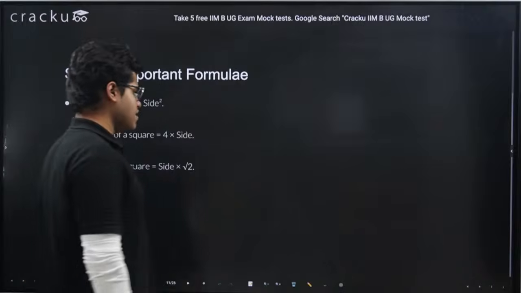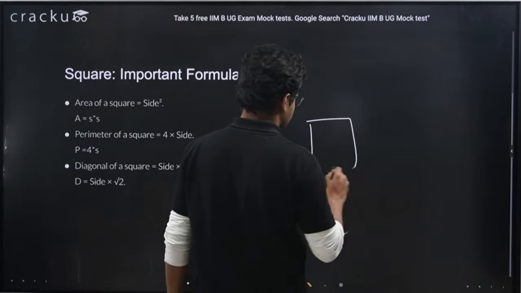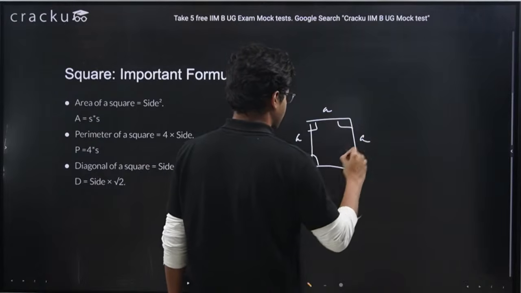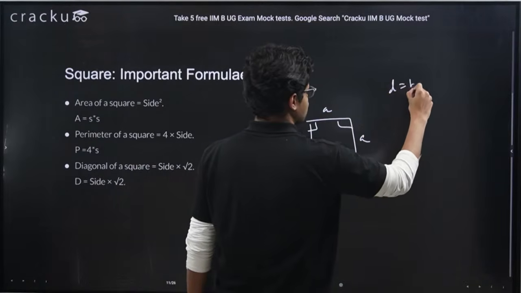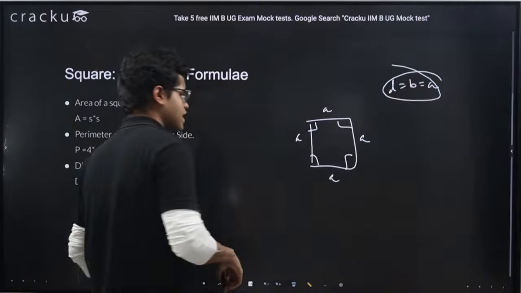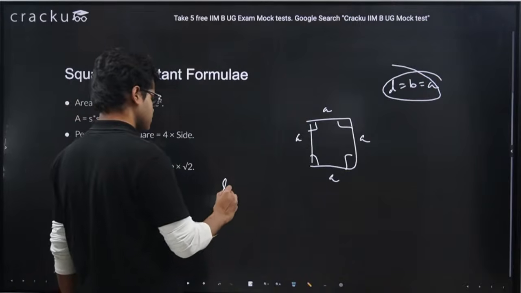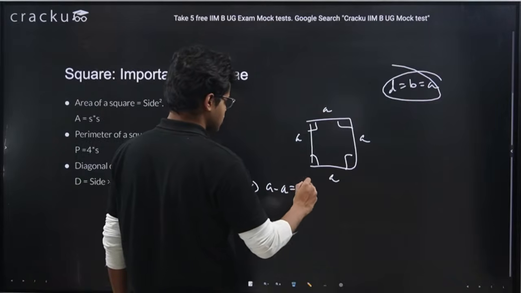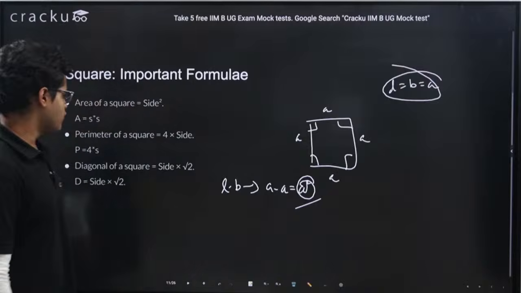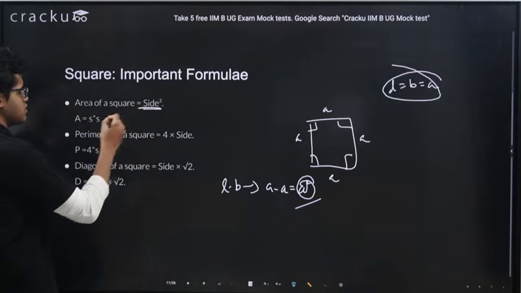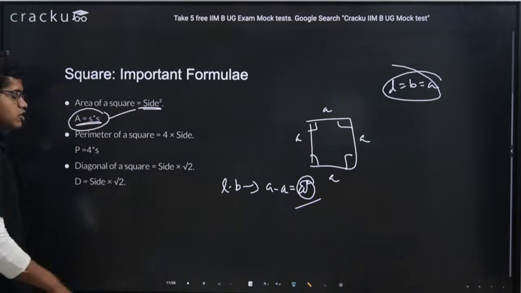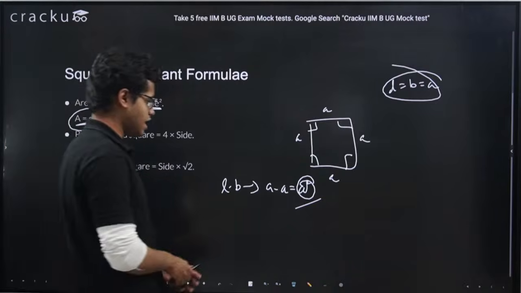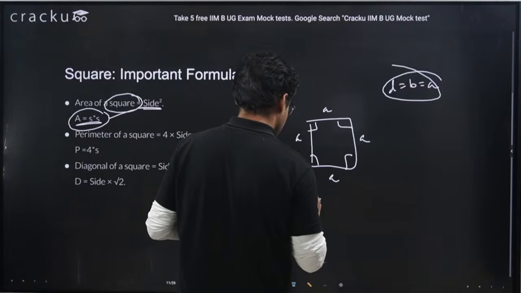Yeah, let's come to the area and perimeter part, which I was discussing. So this is a square with side A. We know length equals breadth equals A. Now area of rectangle was length into breadth. Here both are equal to A, so it is A into A, which is A square. So what is the area of square? Side square, S into S. Here I have taken the side as A, so it is A square.